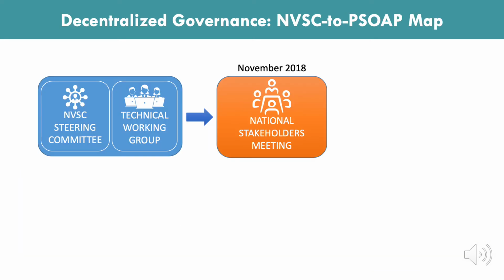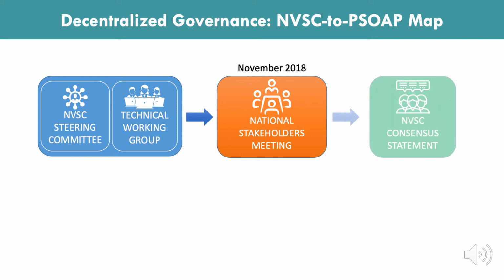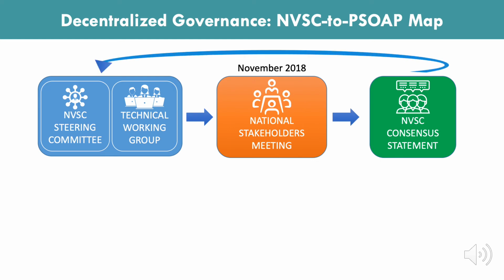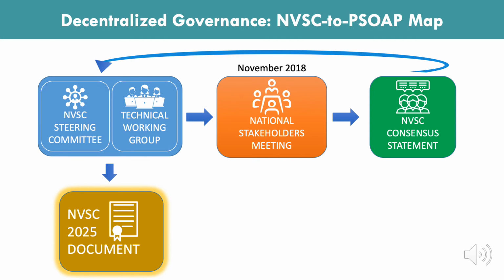Pakistan, however, with its decentralized governance, has taken on a unique approach to sorting out this process. At first, a National Vision for Surgical Care Steering Committee and Technical Working Group were formed, and these groups held in November 2018 a national stakeholders meeting in Islamabad. From this stakeholders meeting, there was a consensus statement put forward where all stakeholders were aligned. After that, the Technical Working Group and Steering Committee went forward and drafted a National Vision for Surgical Care document.